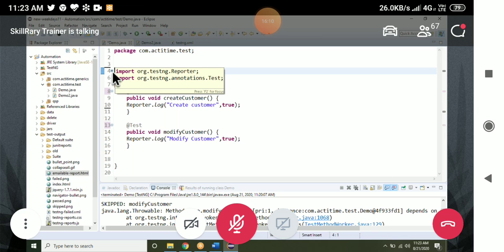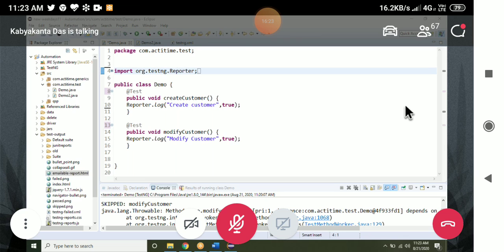Notes. What are the notes I gave yesterday? Anyone, please read out the last line of the notes. Did I give any question? How do you disable the test method?